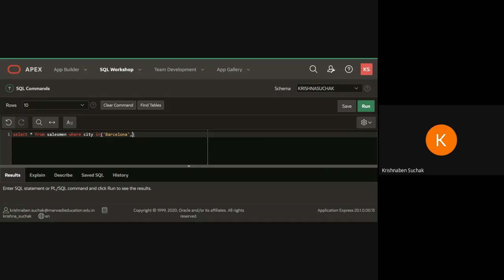Now look here, do one thing. If you have written London with a small l, then you have to write l in small. If you have written Barcelona's b in small, then here you have to write b in small. Whatever you have written in your table, that way you have to write, because this is case sensitive. If it is in small and you have written capital, then it will not identify. So if you forgot what you have entered, first look into your table at what value you entered, and then write here. Everyone completed? Once you have completed, please write here done.